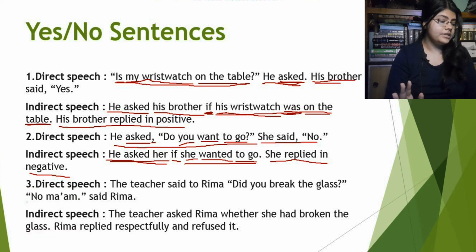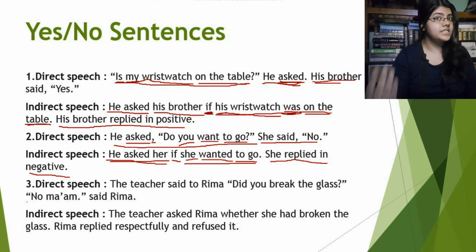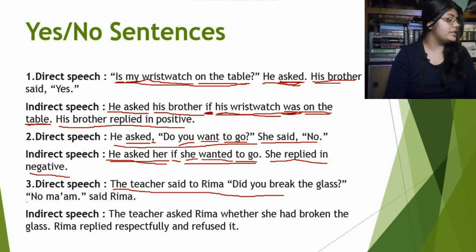What is happening here? See, again, first we have to concentrate on the first sentence only, which is the teacher said to Rima, did you break the glass? How can we transform this into an indirect speech? Again, what we said earlier, that we have to completely tell who is asking the question to whom.